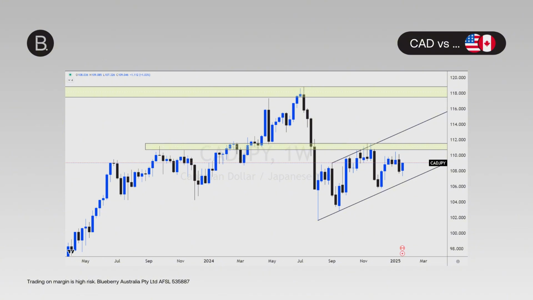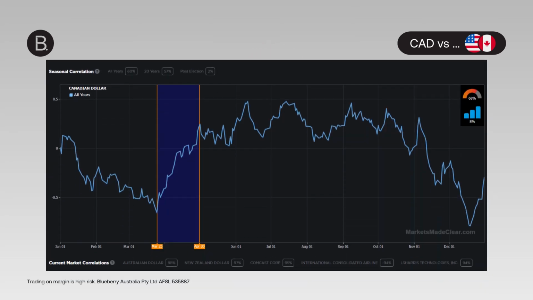But there is a slight glimmer of hope for those CAD bulls. Did you know that seasonally the Canadian dollar futures market tends to rally from March 25th to May 1st? Over the past 47 years, CAD futures have rallied 65% of the time during this period. So if history is any guide, we could see some upward pressure coming soon.